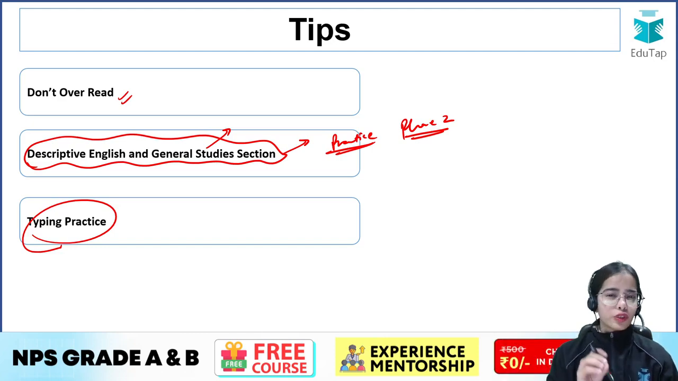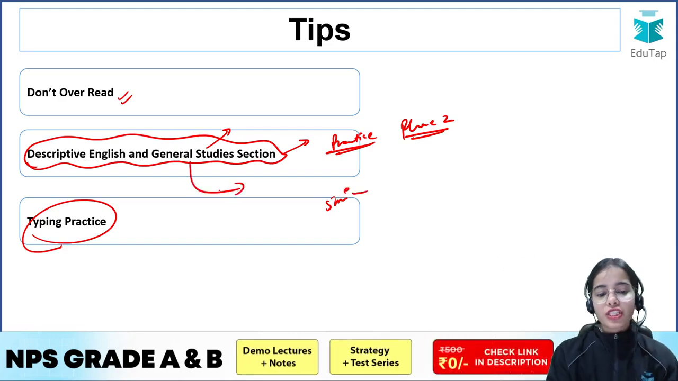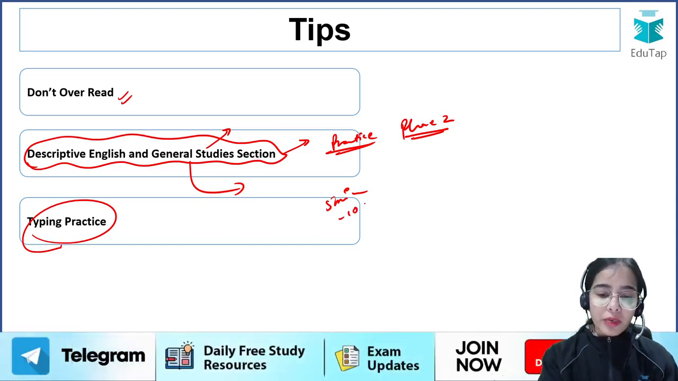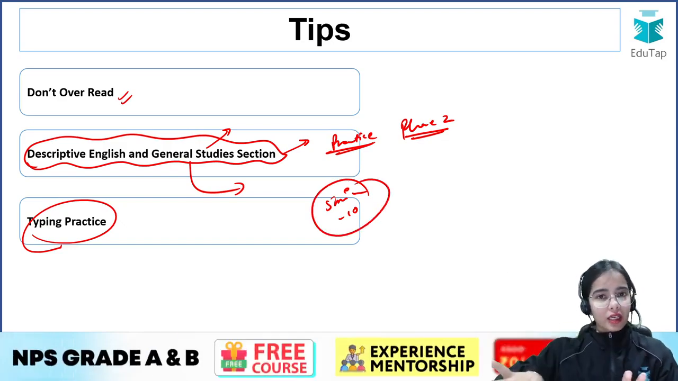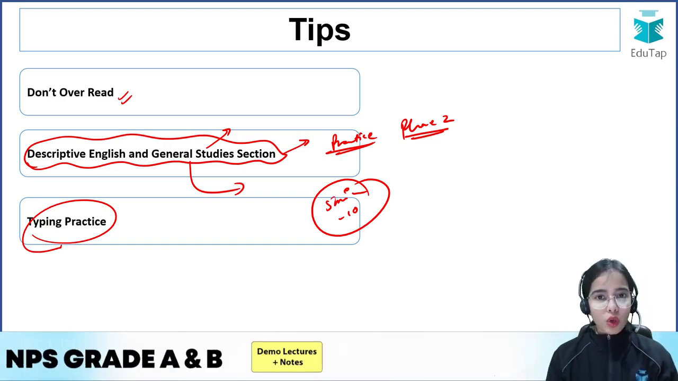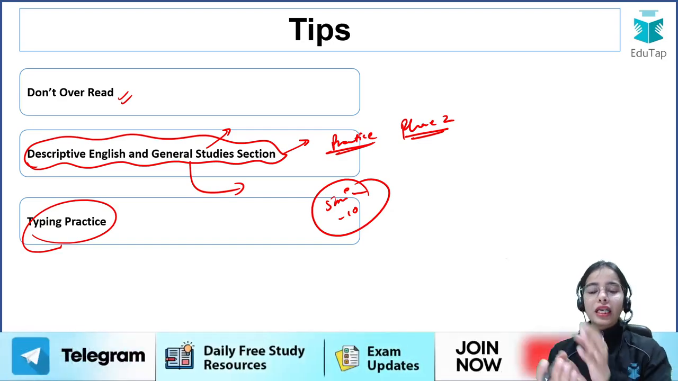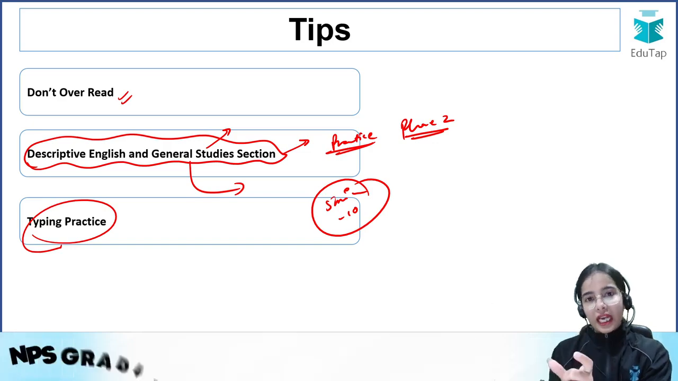And do keep 5 minutes, like when you are giving the descriptive English and general studies section mock test, or some test you are giving, do keep 5 to 10 minutes for the reading, or for the evaluation at the end, because in the examination there might be some problems that can come. Maybe your keyboard is not working, or maybe your screen has turned down. So do keep 5 to 10 minutes, so that you have that time period. If any problem comes, you have that time period, okay?